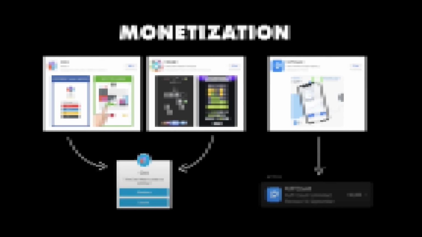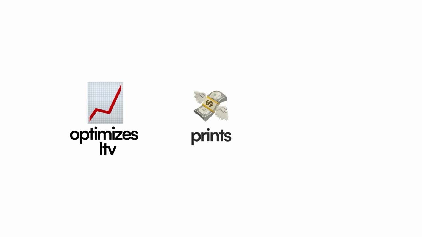Now, you need a real strategy, one that actually optimizes the lifetime value of each user, prints cash, and doesn't drive users away. Depending on the type of app you want to build, your monetization strategy should align with the type of app you're trying to build.